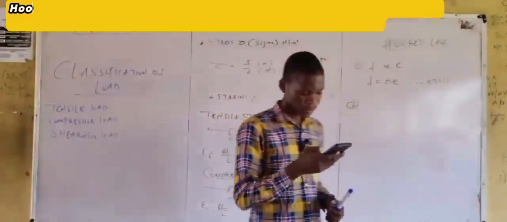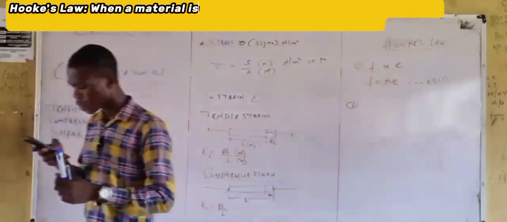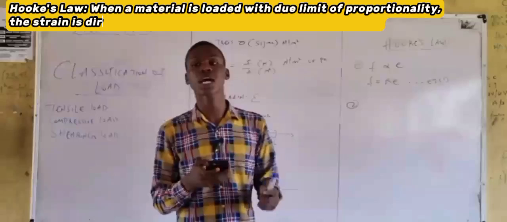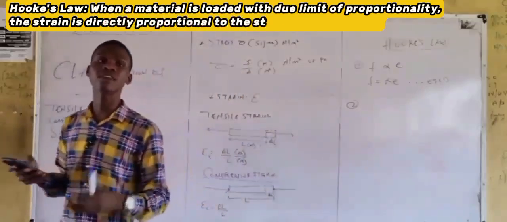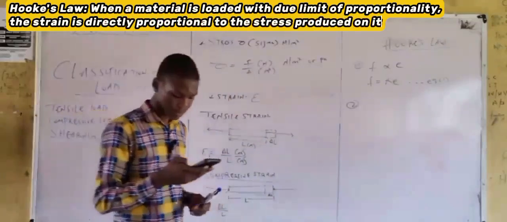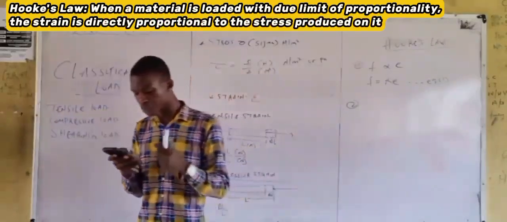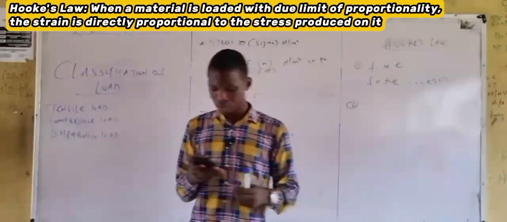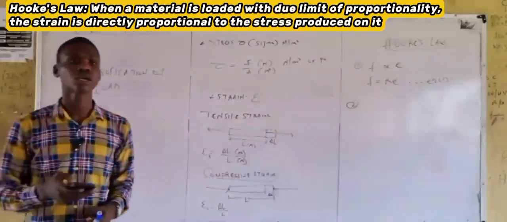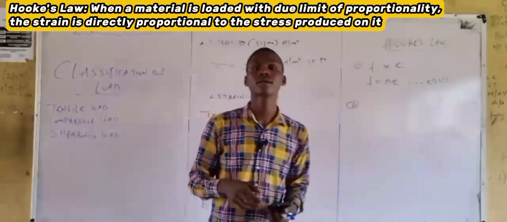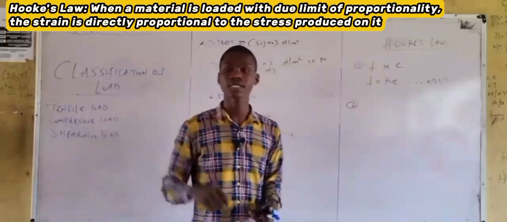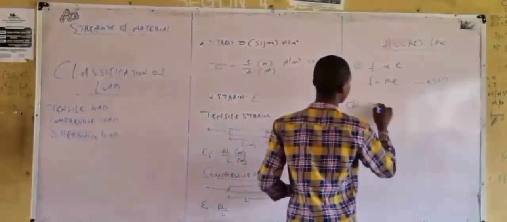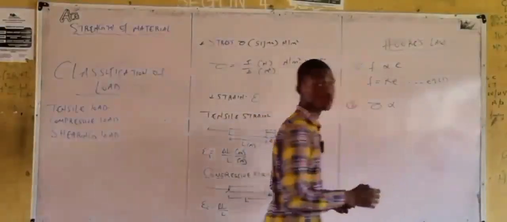It says that when a material is loaded within the limit of proportionality, the strain is directly proportional to the stress produced by it. Mathematically, we have that stress, sigma, is directly proportional to strain.